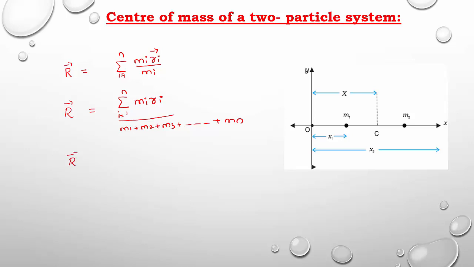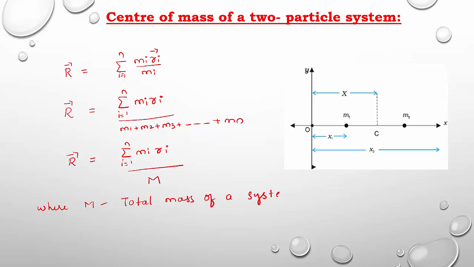So instead of writing mass of each particle, we can write the total mass of the system. So we can write vector R equal to, in place of m1 plus m2 plus m3, I am going to write total mass of the system. Numerator keep as it is, divided by total mass. Let us take it as M. So what does capital M indicate here? Capital M indicates total mass of a system. Right? So therefore the above equation can be written as vector R equal to 1 by M, take outside. Remaining is summation of mi ri where i is equal to 1 to n. So this is the expression for center of mass.